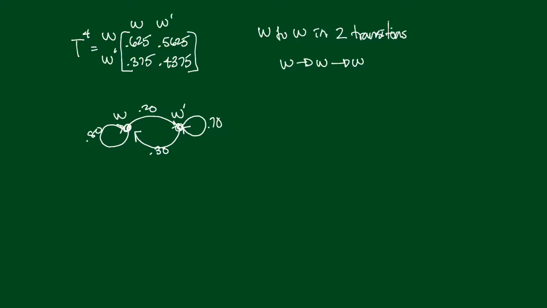Now, here's what these numbers are going to be. Going working to working, that's 0.80, and working to working again is 0.80. So we're going to go here and here, so I'm going to multiply those. That's going to give us 0.80 times 0.80, which is 0.64.